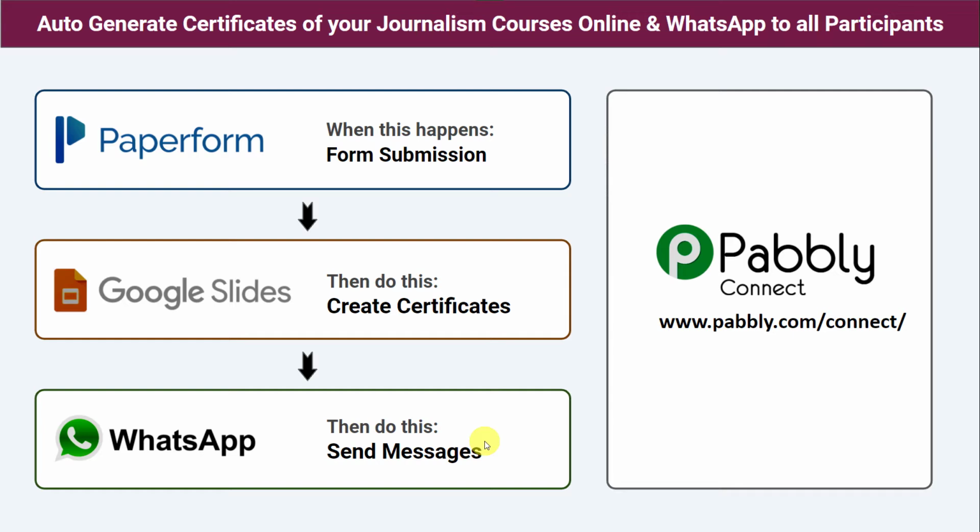Instead of this, you can choose a second option, that is create an automation, so that whenever a form is submitted, automatically the certificate is created in Google Slides and automatically the certificate along with the message is sent on the WhatsApp number of the student. But here there is one problem, that there is no direct connection between Paperform, Google Slides and WhatsApp. So how to do this? As a solution, we are going to use Pabbly Connect.